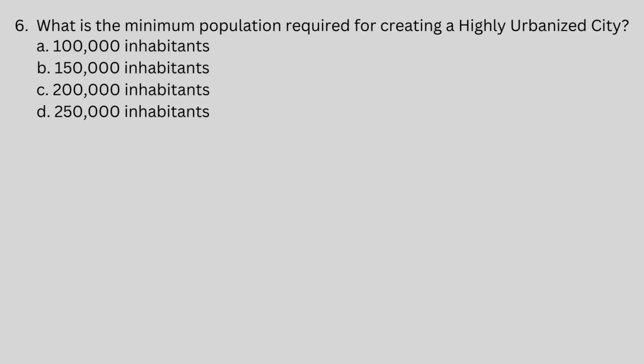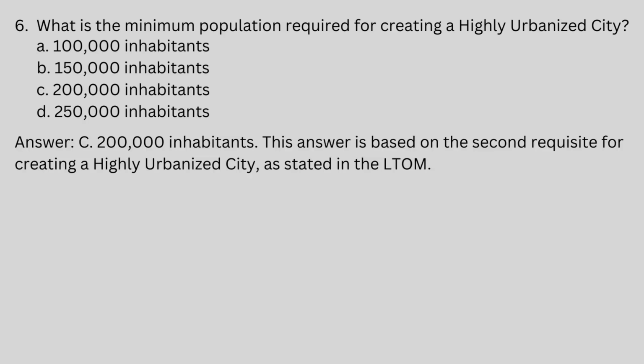D. 250,000 inhabitants. Answer, letter C, 200,000 inhabitants. This answer is based on the second requisite for creating a highly urbanized city, as stated in the LTOM.